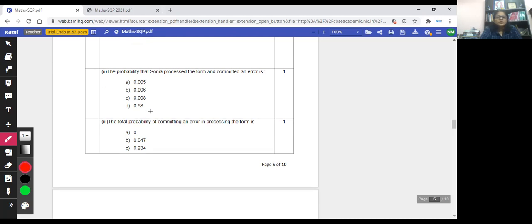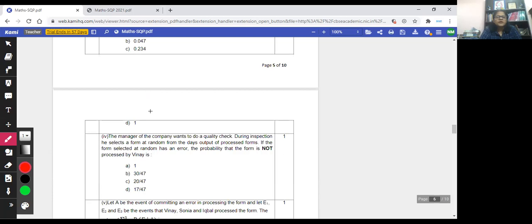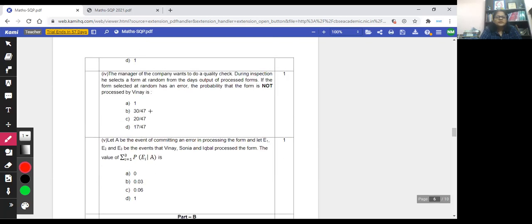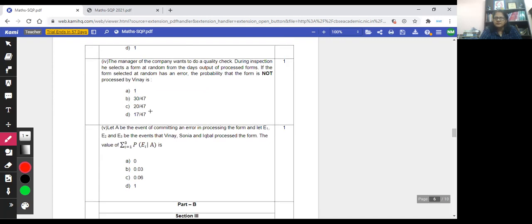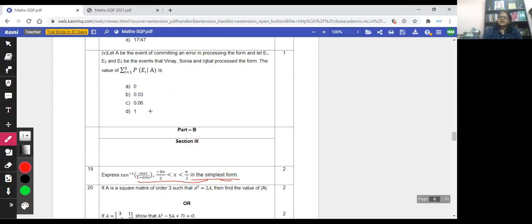Third part is the total probability of committing an error in processing the form, whichever option is correct. Everything is based on probability concepts, whether random variables, probability distribution, conditional probability or total probability. All of that is part of our 12th standard syllabus.